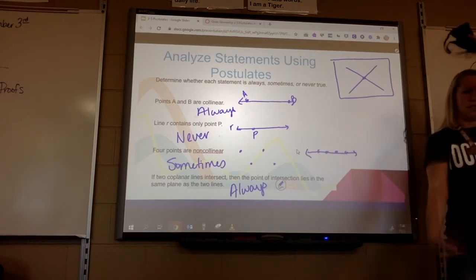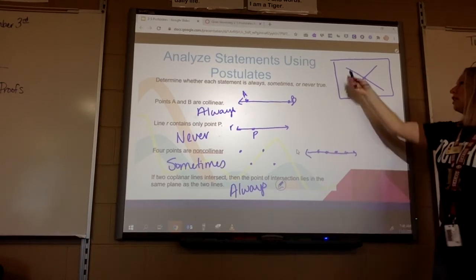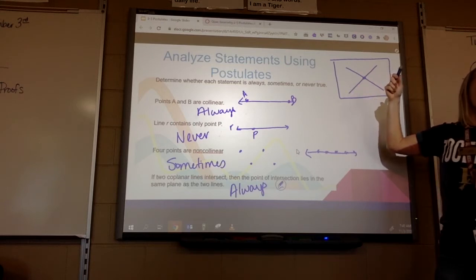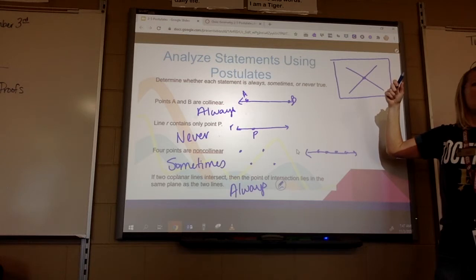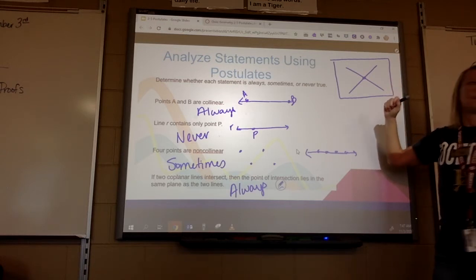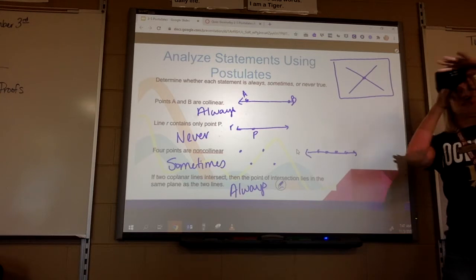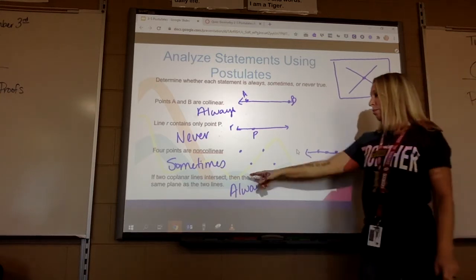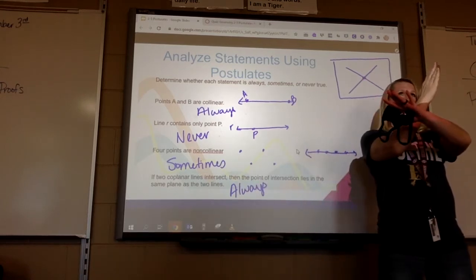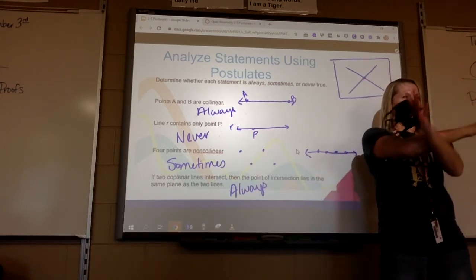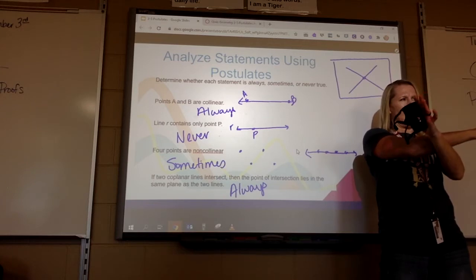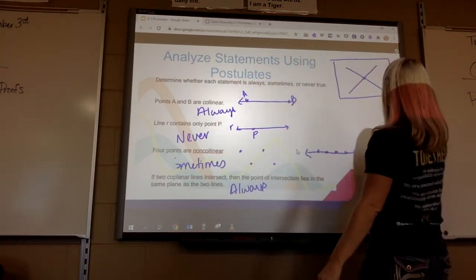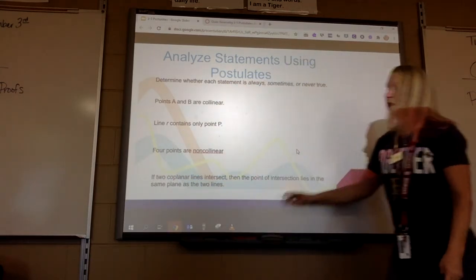Because if they intersect, but it says 2 coplanar lines, so they have to be in the same plane. Well, it could be diagonal though. One can be diagonal while the plane is straight. It's always, don't argue. What do you mean, like this? But if 2 lines are in the same plane, if they are coplanar, then that point that they cross would have to be in that same plane, right? Yeah. That's what I would say. I would say always. I don't see how it couldn't be.